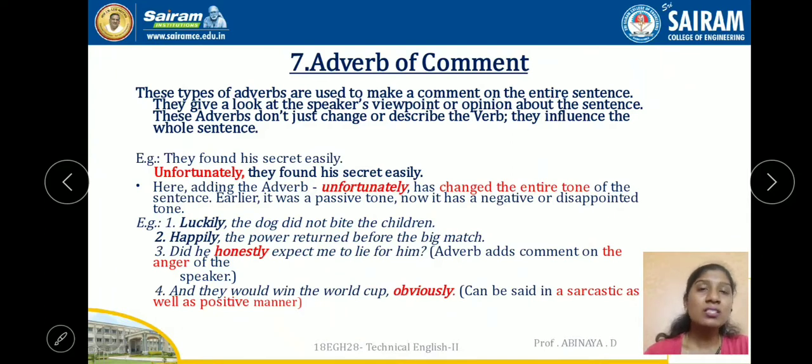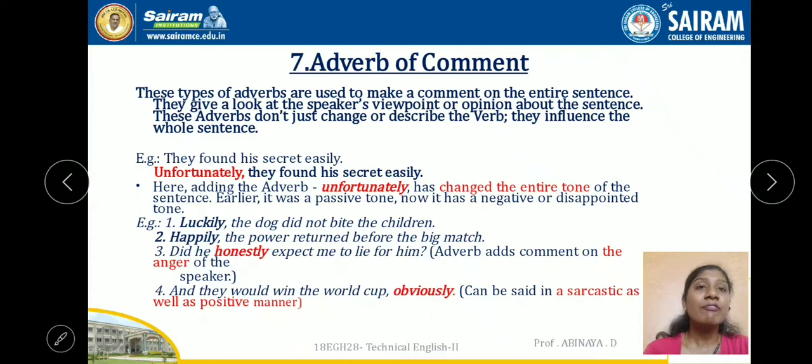Usually we use this adverb of comment to tell a perspective, our point of view. These types of adverbs are used to make a comment on the entire sentence. These adverbs will change the sense of the sentence itself. They give you a look at the speaker's viewpoint or opinion about the sentence. These adverbs don't just change or describe the verb, they influence the whole sentence. I already told you, it changes the sense of the entire sentence.